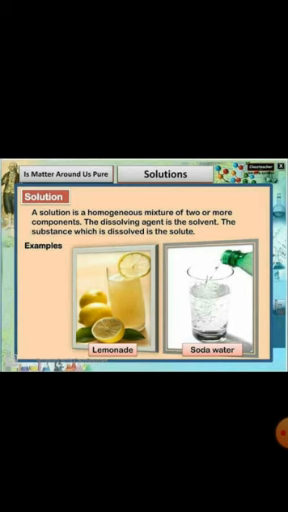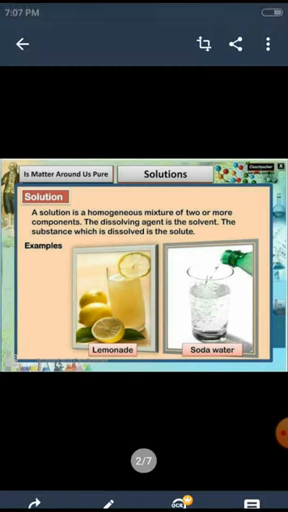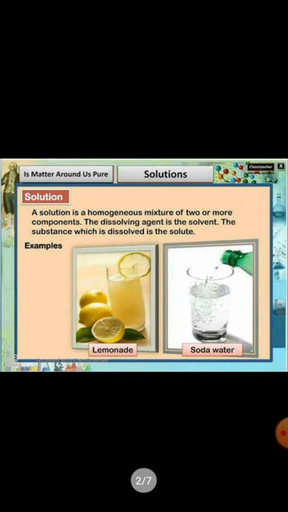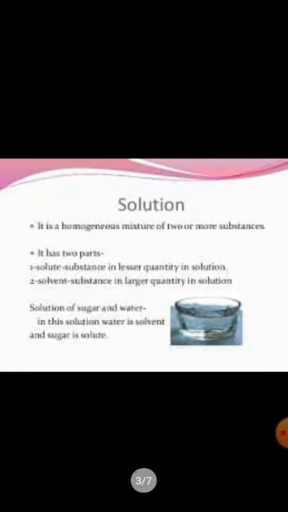Similarly, in soda water, the carbon dioxide gas will be dissolved uniformly throughout. Even soda water is homogeneous in nature. These are the examples of solutions. Now, let us see how we can define what a solution is. A solution is a homogeneous mixture of two or more substances.